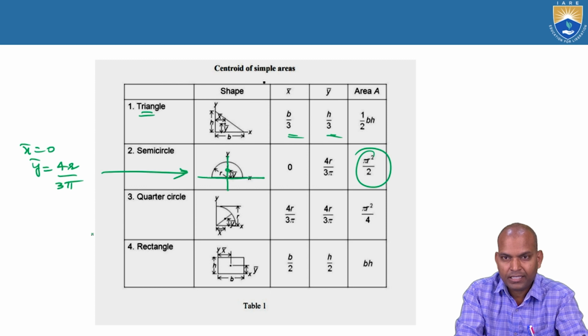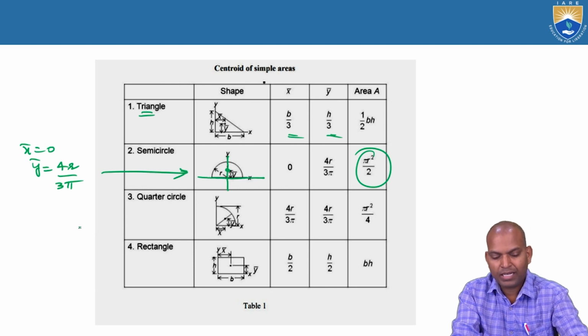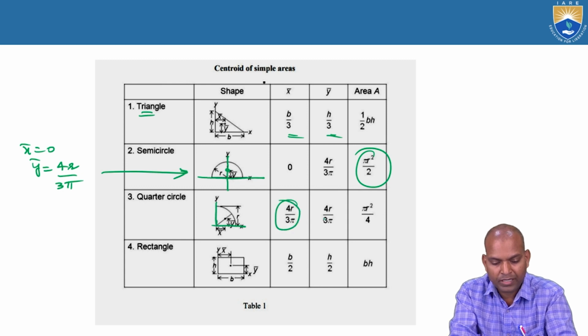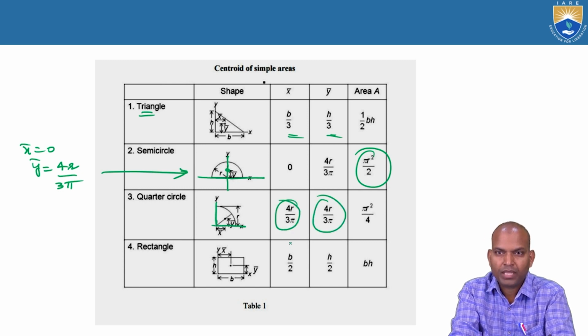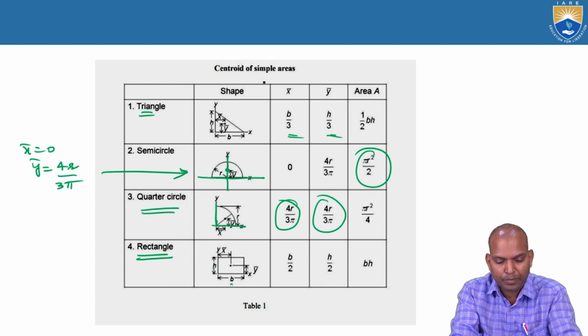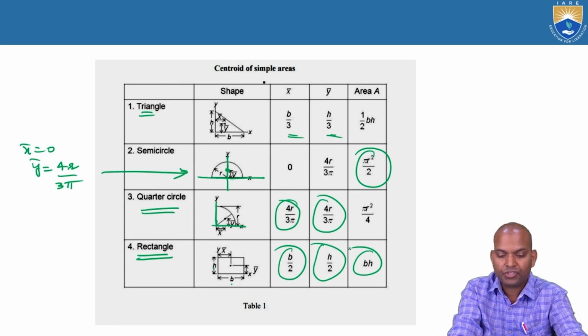Now the quarter circle is already studied here, that is bar x and bar y. The reference axis x is here and y, that is 4r by 3 pi, 4r by 3 pi. Now the rectangle, with b the length and h the height. What is bar x? That is b by 2, and bar y is h by 2. These are the concepts, and the area is bh.